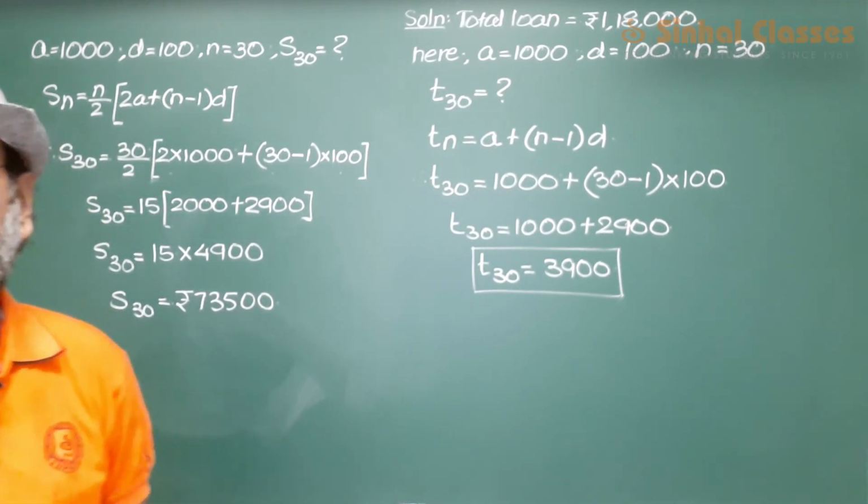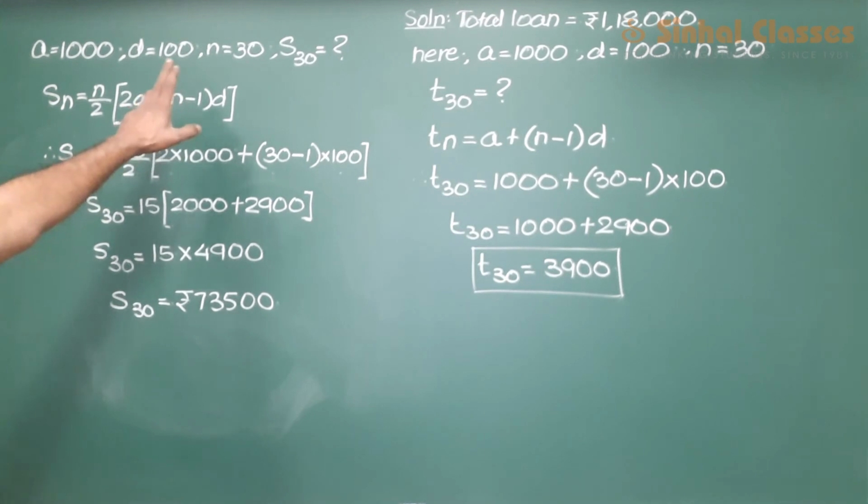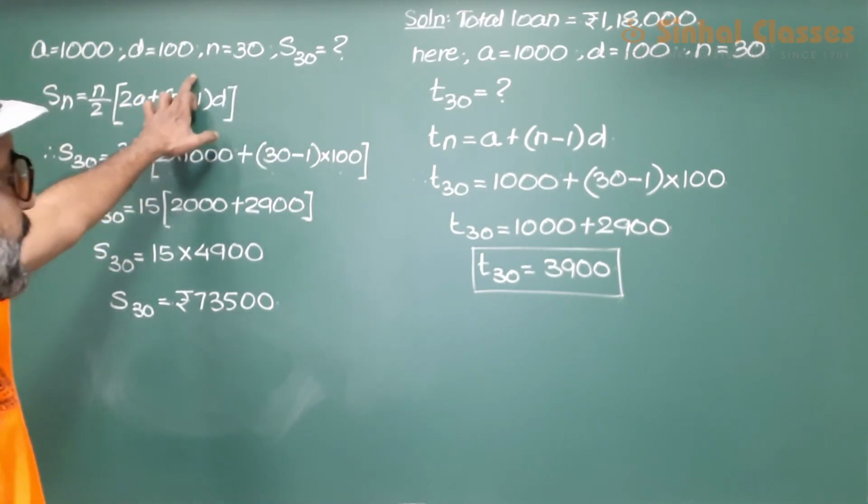So this is the answer that we get, that up till the 30th installment she would have paid a total